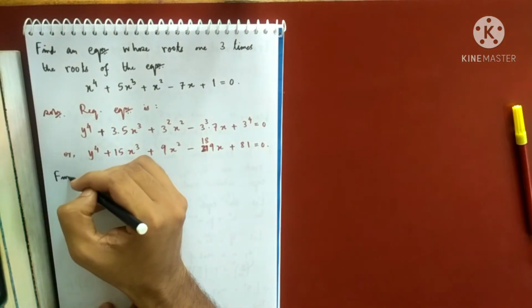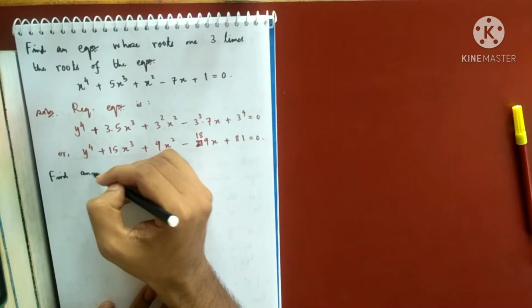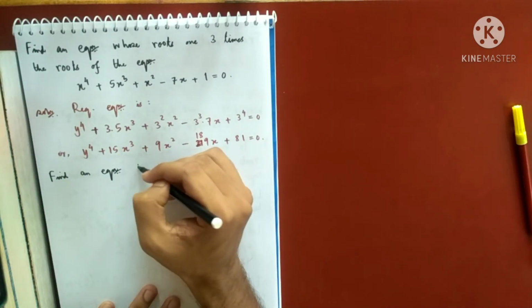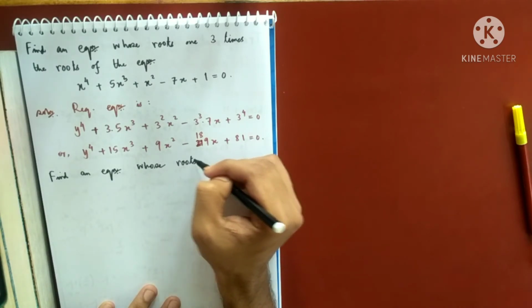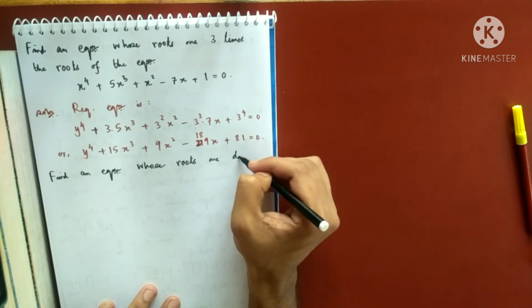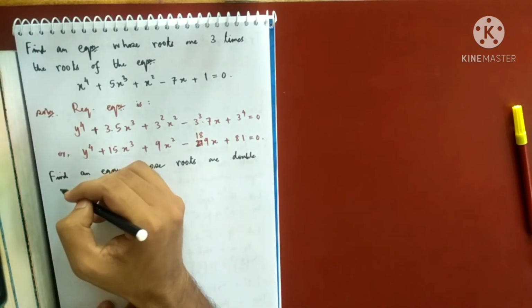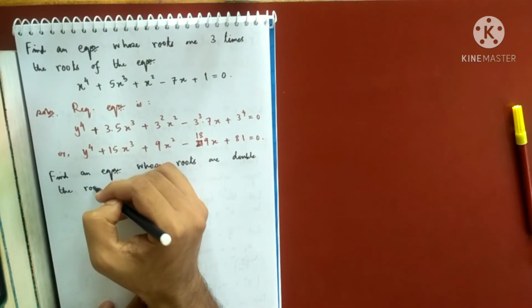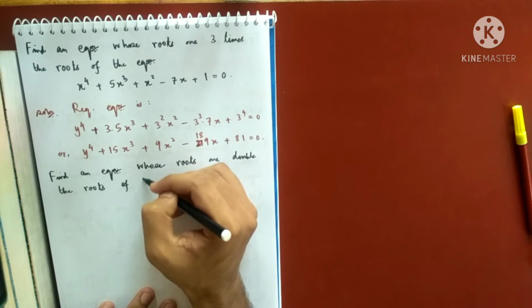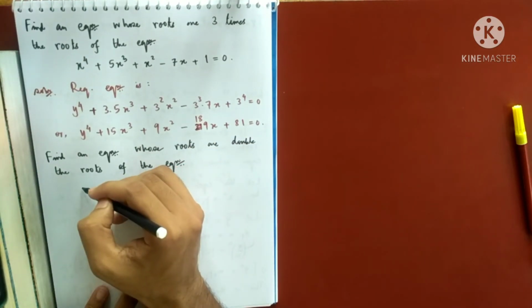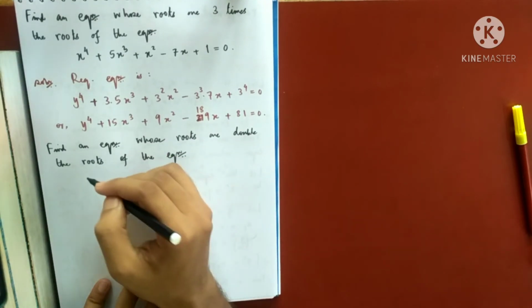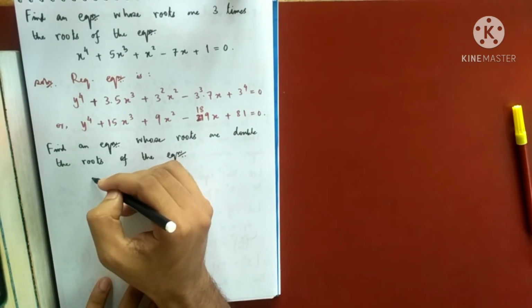So find an equation whose roots are double the roots of the equation. Suppose again I am taking a polynomial of degree, I may change the polynomial of degree.